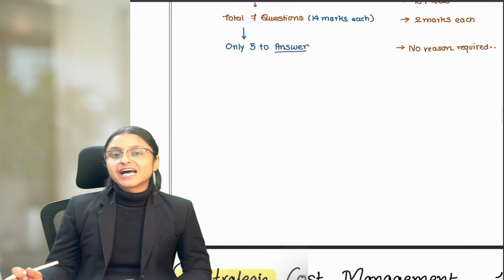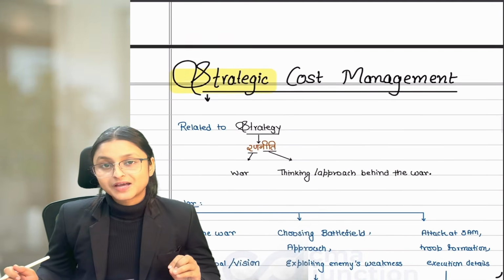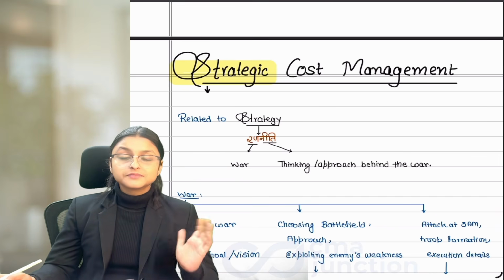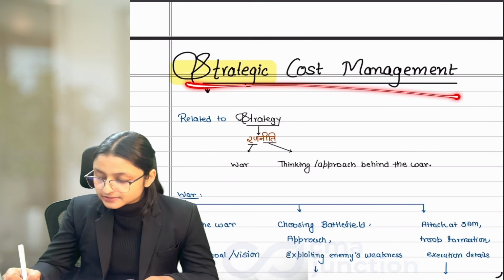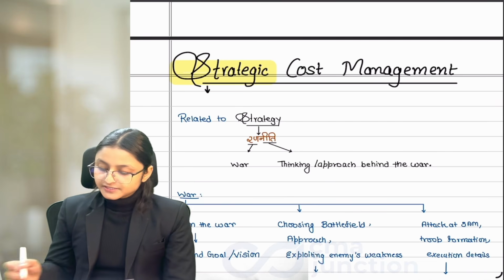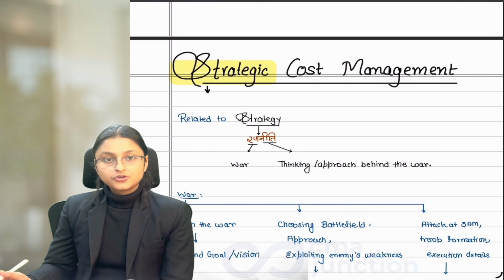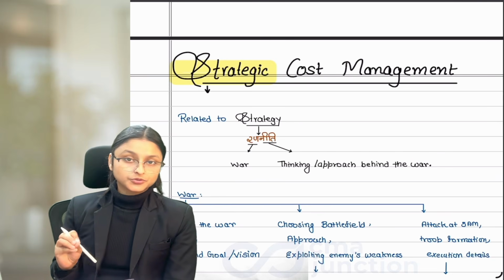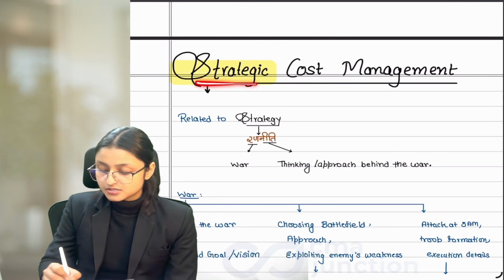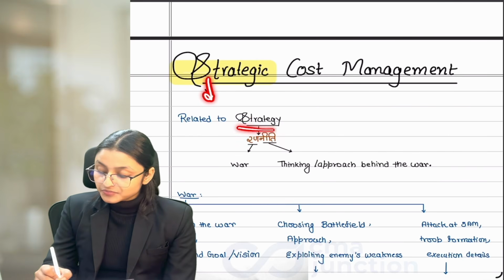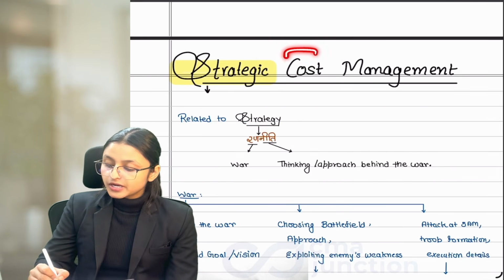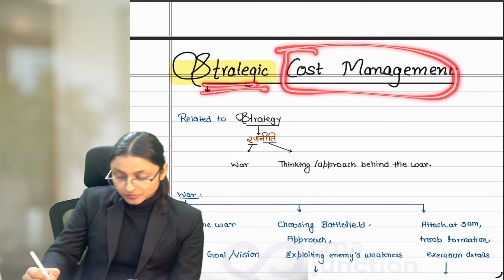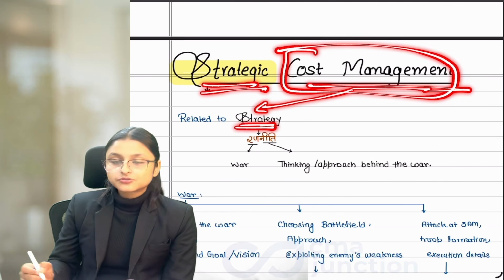Now let's finally start with our first chapter, that is Strategic Cost Management Introduction. Now as the whole subject's name is Strategic Cost Management, we should understand what this actually means. Let's first focus on the word strategic. You need not write anything for now. Whenever there is a need for writing, I'll specifically tell you. Okay? For now, just understand what strategic means. Strategic is something related to strategy. So here we are talking about cost management. Strategic cost management. That means cost management is related to strategy.